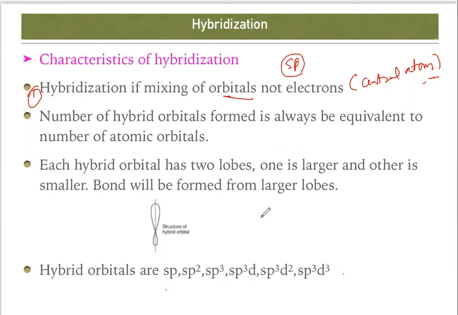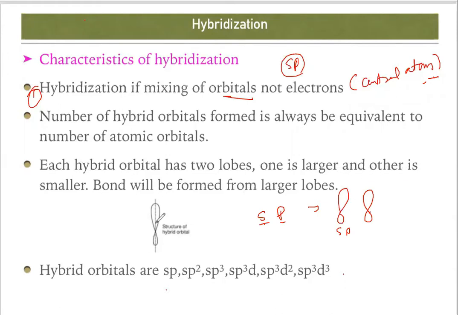How is it? In the previous slide, we showed that S and P combine and form sp hybrid orbitals. So S and P, 1 and 1, they will combine and form 2 sp hybrid orbitals, right? Next one, each hybrid orbital has 2 lobes. Yes, this is 2 lobes. One is larger and another is smaller.